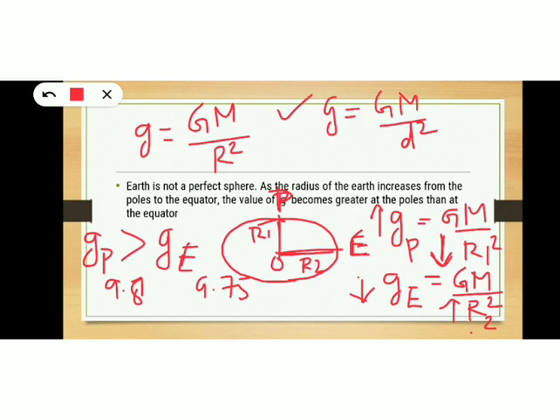But for objects far from the earth, the acceleration due to gravity will be different. For example, the value of small g on earth is different from the value of g on the moon. Okay, children. So that's about acceleration due to gravity.